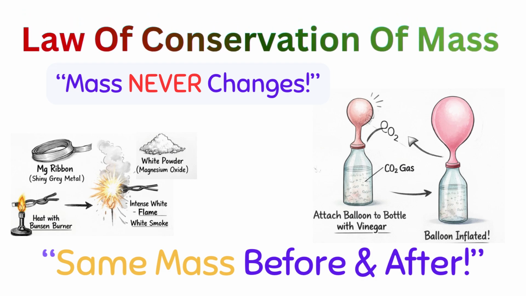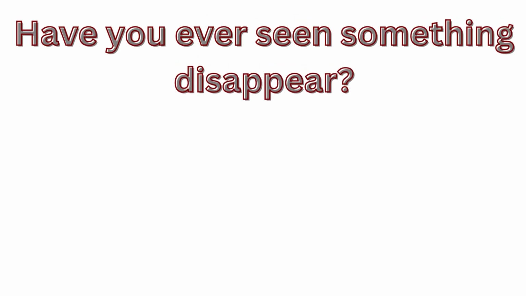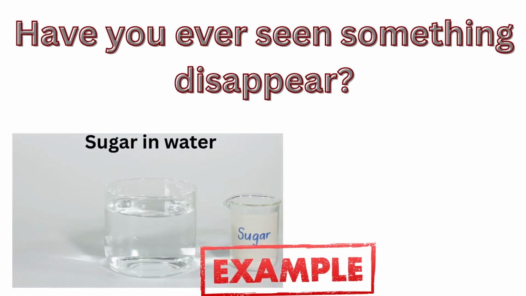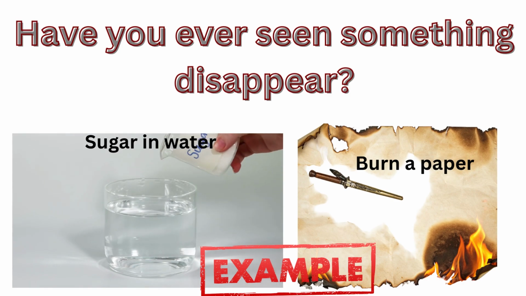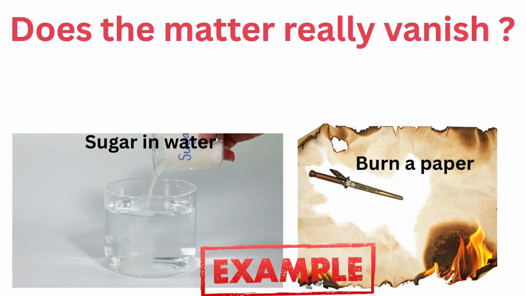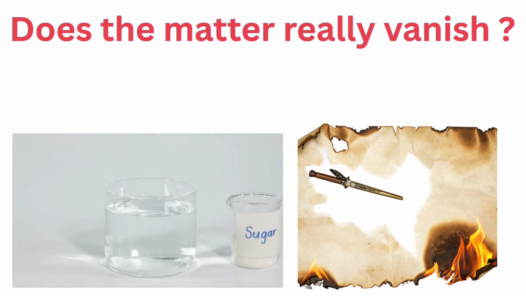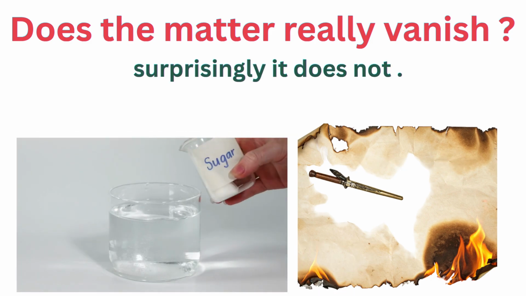Today, we are going to learn about an important scientific principle called the law of conservation of mass. Before we begin, let me ask you something. Have you ever seen something disappear, like sugar in water or paper when it burns? Do you think it's really gone? Many people think matter disappears, but in science we know that's not true.